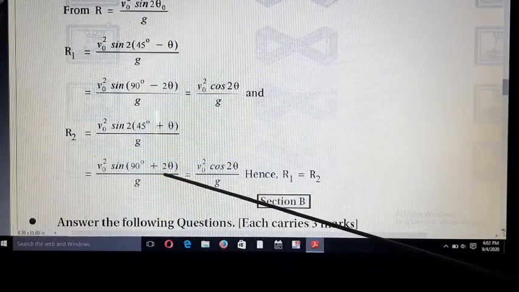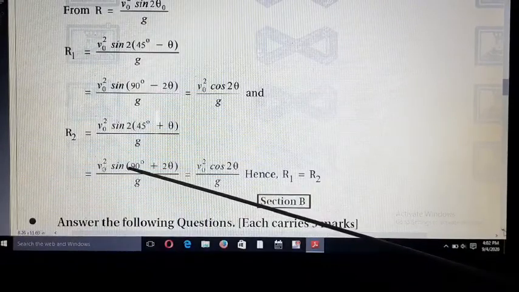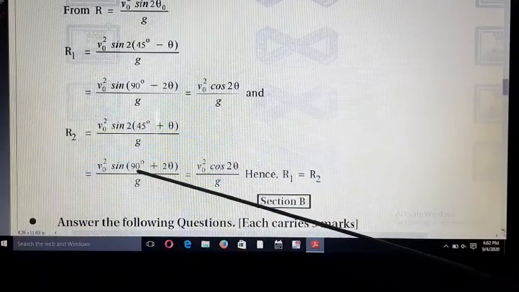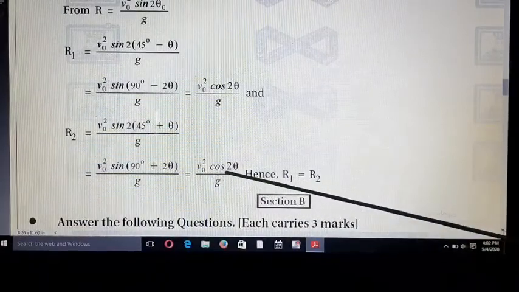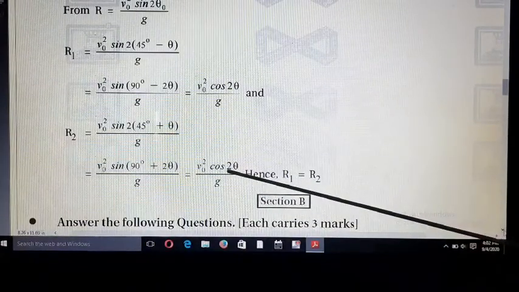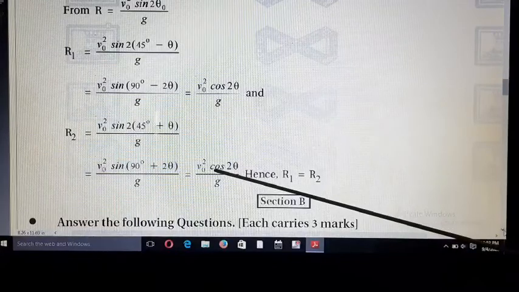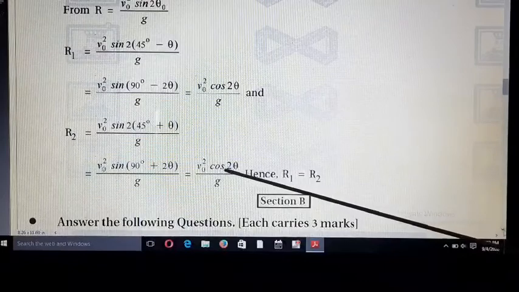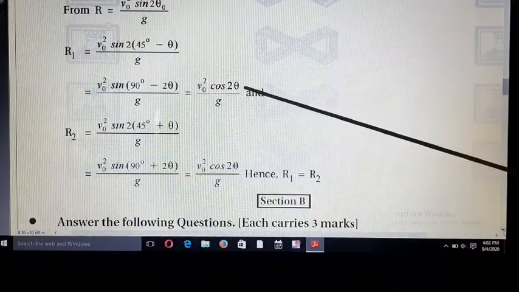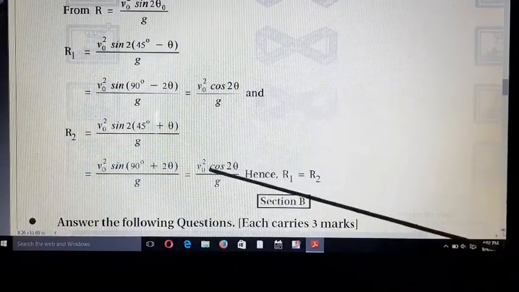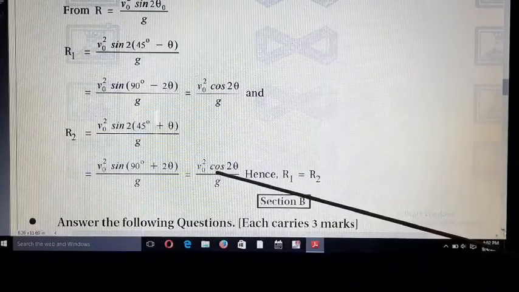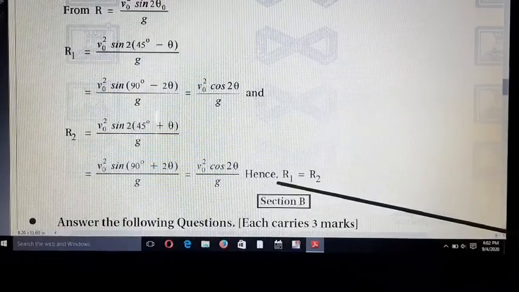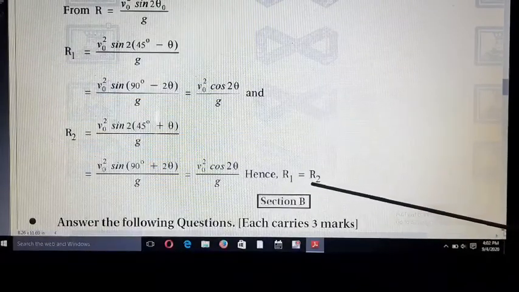Again now we have the formula sine 90 plus theta is equal to cos theta, so here we can write V0 square cos 2 theta upon g. Look here, the value of R1 and the value of R2 both are the same. Hence we can say that R1 is equal to R2.